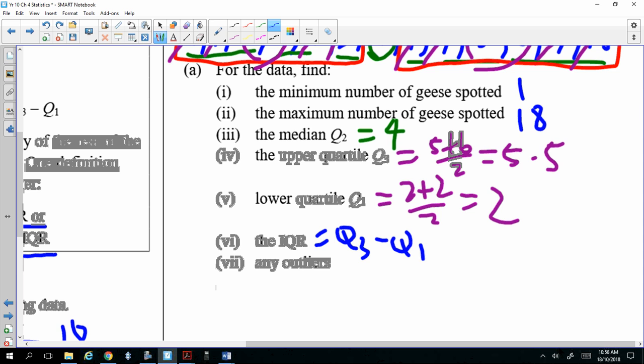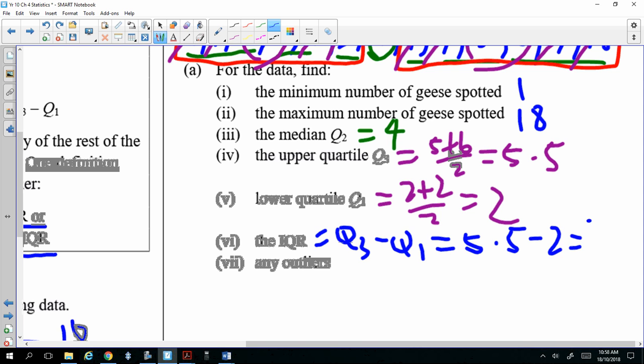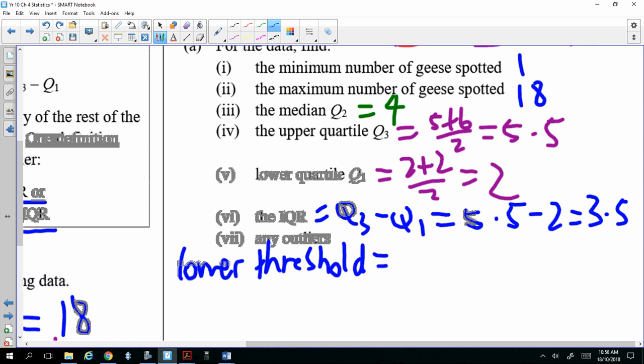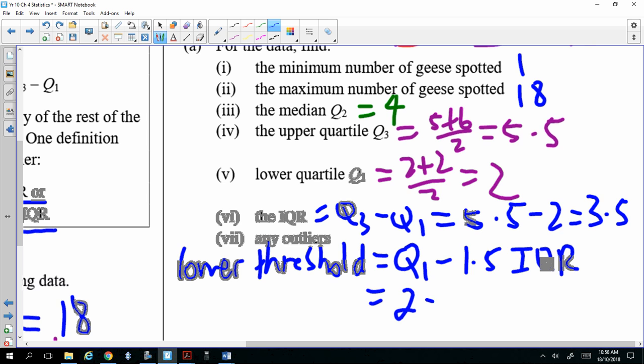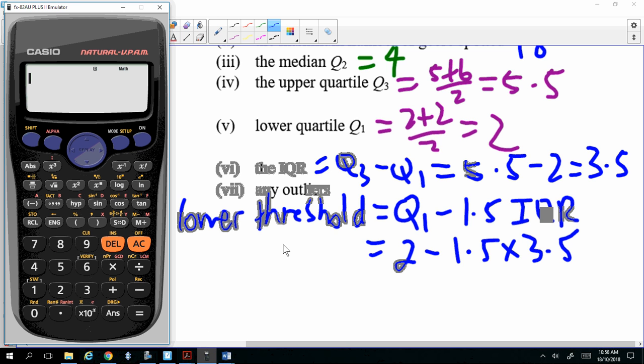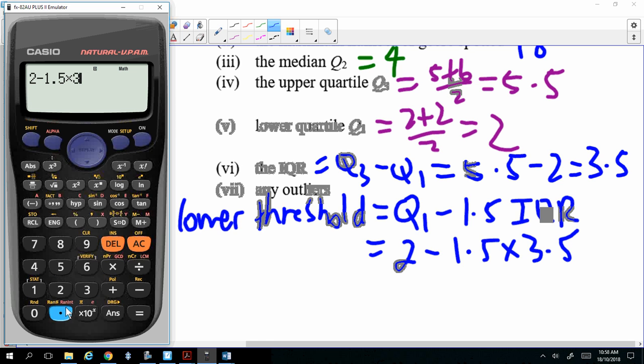Yep. Any outliers? How do I know if there's an outlier? You have to calculate this threshold. You calculate the lower threshold, which is equal to, how do I do that? Q1 minus 1.5 IQR. So you get Q1, which is 2, minus 1.5 times 3.5. So use your calculator. So 2 minus 1.5 times 3.5. So that will be negative 3.25. So if you have a score that's less than negative 3.25, that will be an outlier.